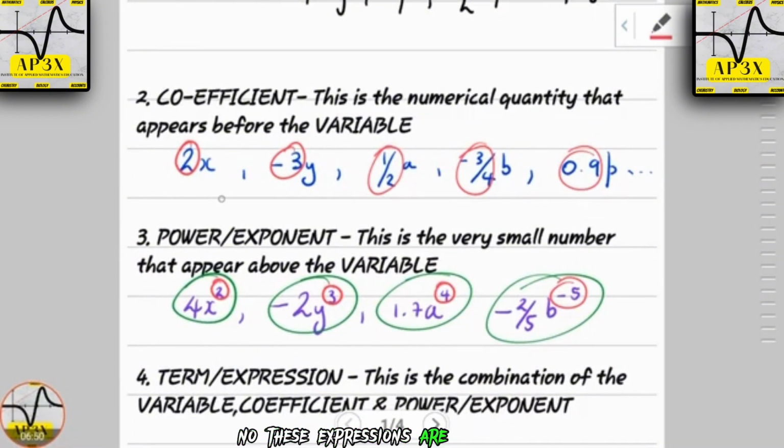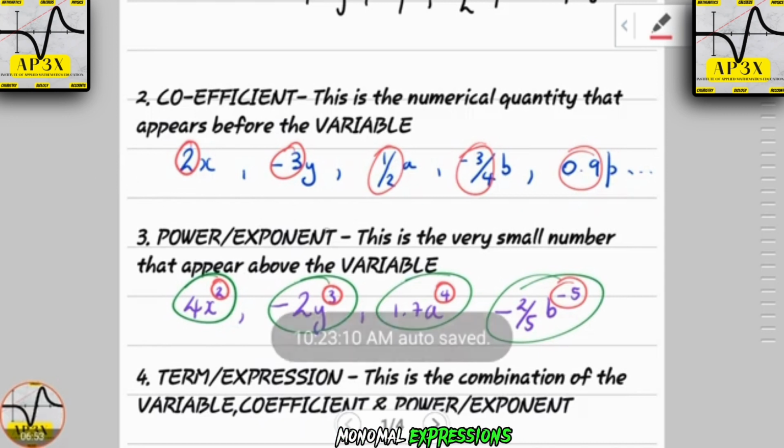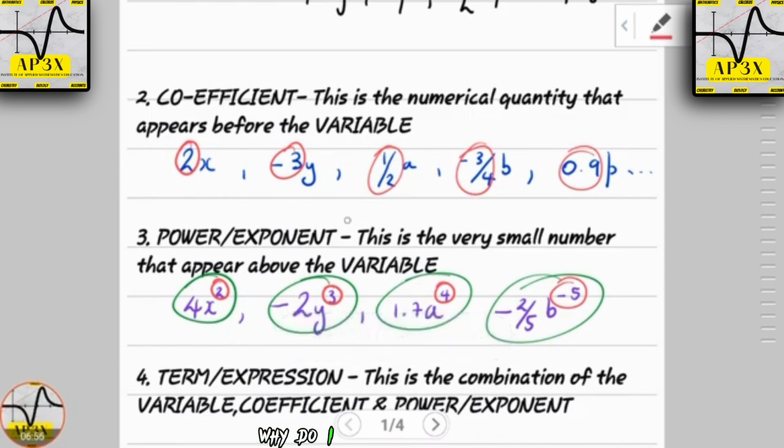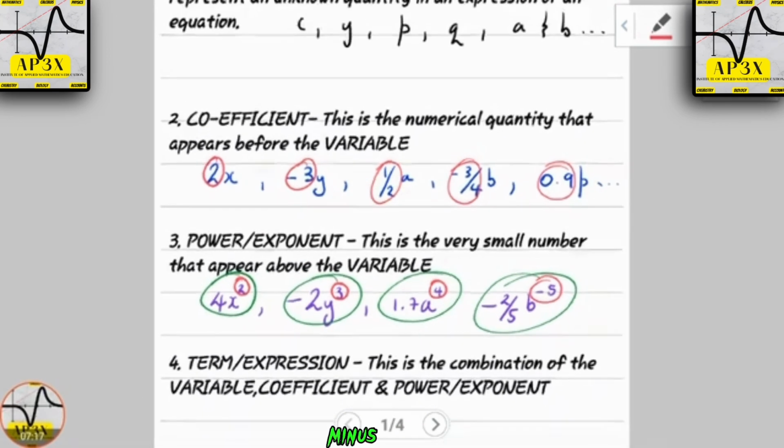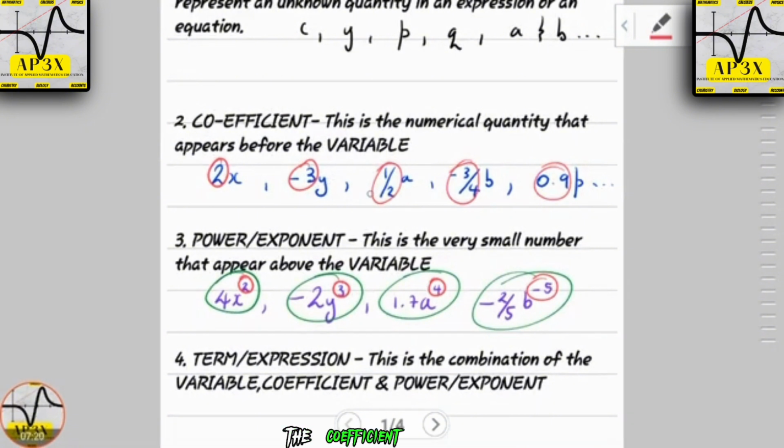Now these expressions are what I would call monomial expressions. Why do I call them monomial expressions? Because they have one unknown variable here: x, y, a, b, and p. So you'll find here that the numbers that I've circled in red are the coefficients. The coefficient of 2x is 2, the coefficient of minus 3y is minus 3, the coefficient of half a is a half, the coefficient of minus 3/4 b is minus 3/4, and the coefficient of 0.9p is in fact 0.9.